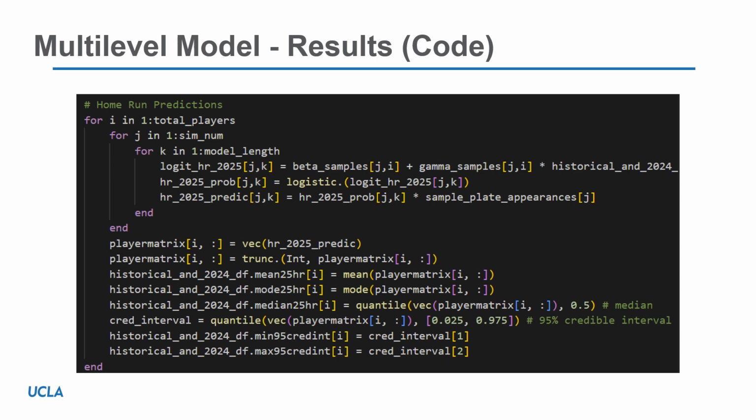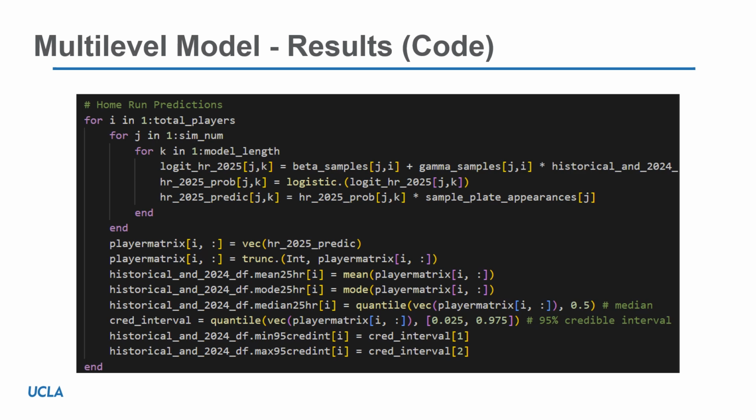The outer for loop is just cycling through each player. There was a total of 94 eligible players based on data that was available from the 2019 through 2023 season. They had to have some data in that, and they also had to have data from the 2024 season for us to predict. The second for loop is the one through the sim number, which is the number of seasons we were simulating.